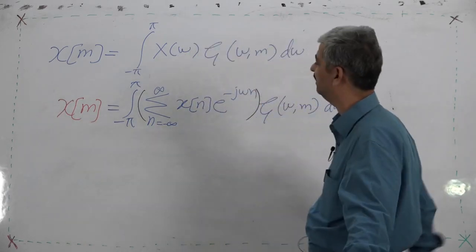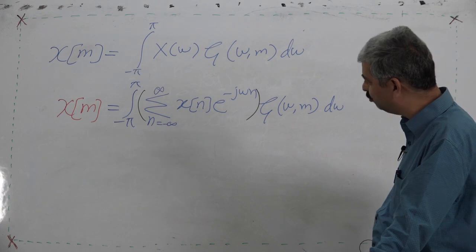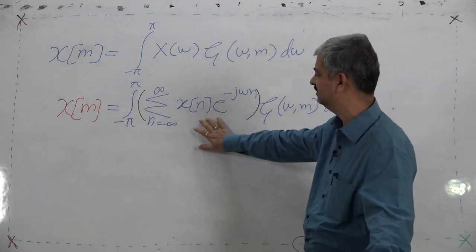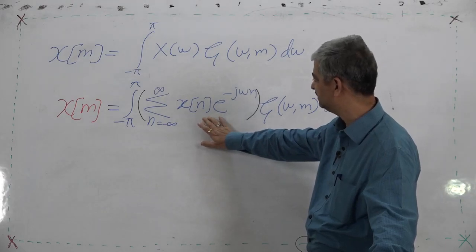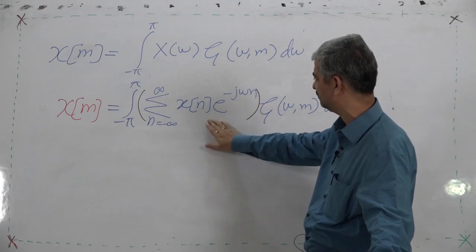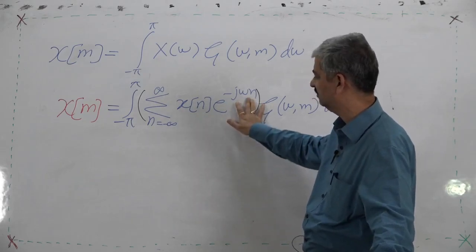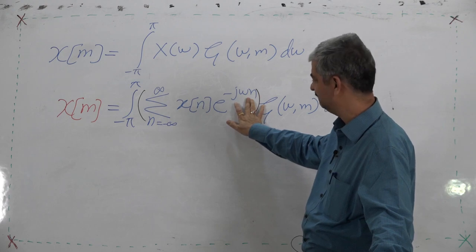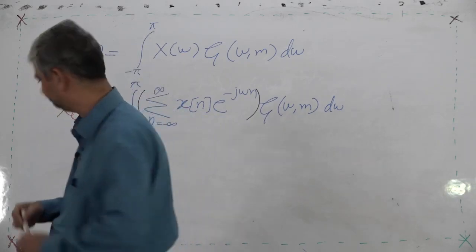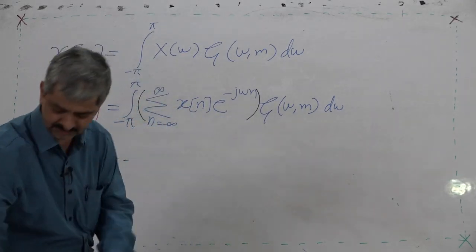So, how do I do it? What we can do is write this summation separately: x[0] e^(−jω0), x[1] e^(−jω1), x[2] e^(−jω2). This summation you can write separately.